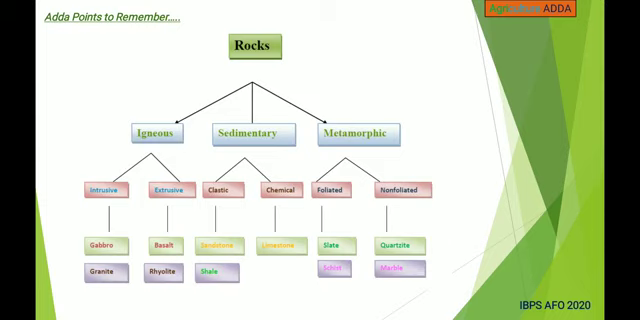This is the points to remember. In rocks, we classify as igneous, sedimentary, metamorphic, and in igneous, intrusive and extrusive. In intrusive, examples are gabbro and granite. Extrusive is basalt and rhyolite. And in sedimentary, clastic and chemical. In clastic, sandstone and shale. And in chemical, limestone. And for metamorphic, foliated and non-foliated. In foliated, slate and schist. And non-foliated, quartzite and marble.